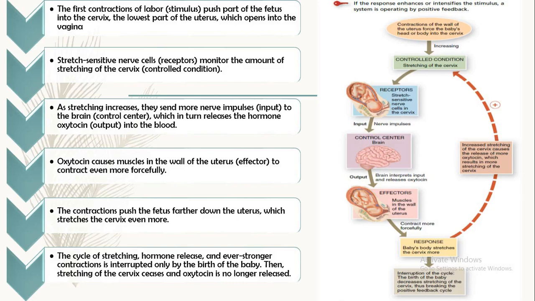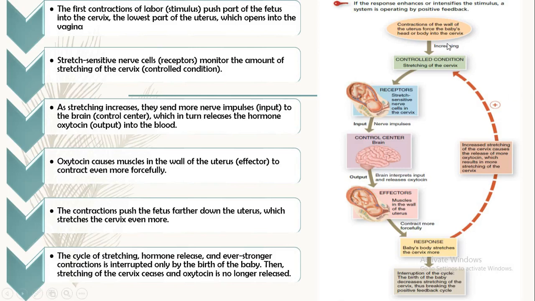Oxytocin causes muscles in the wall of the uterus to contract even more forcefully. The contraction pushes the fetus further down the uterus, which stretches the cervix even more. The cycle of stretching, hormone release, and stronger contraction is interrupted only by the birth of the baby. Then the cervix is no longer stretched and oxytocin is no longer released.